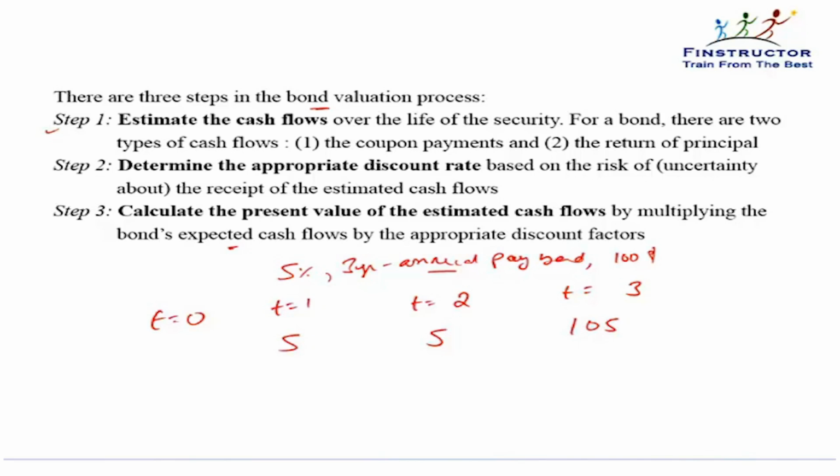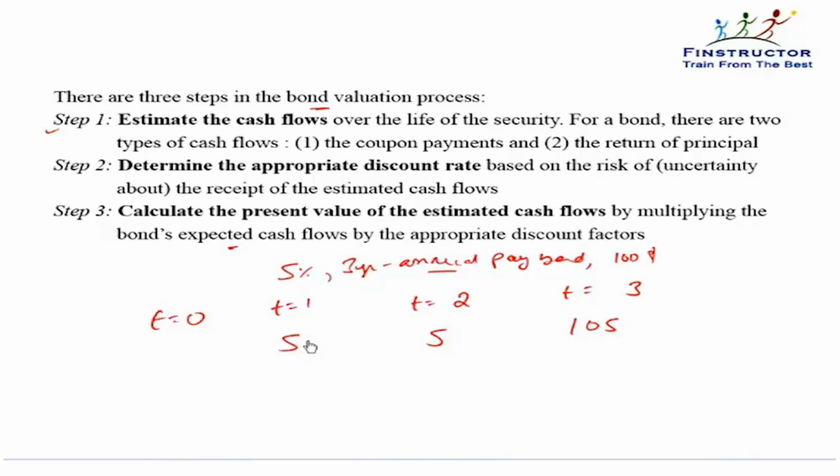Now please note, the appropriate discount rate should account for the risk of these cash flows. If this was a corporate bond, then there would be an inflation risk, there would also be credit risk, there would be many risks.